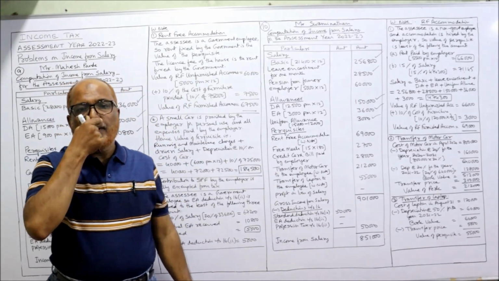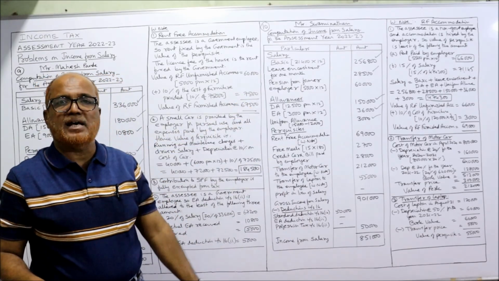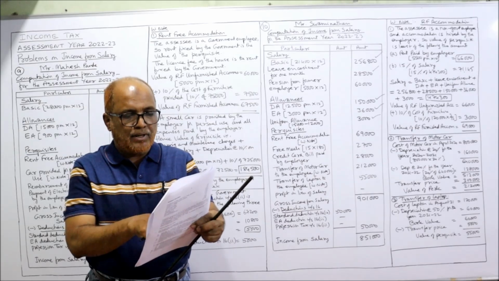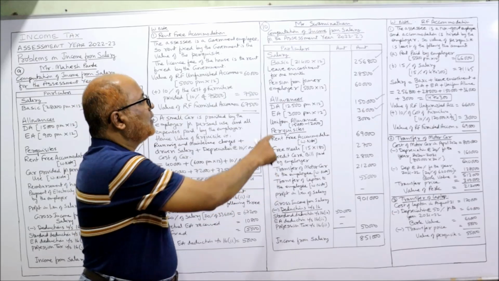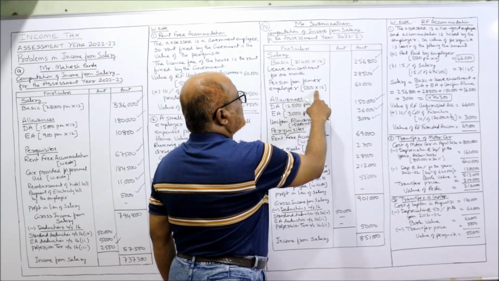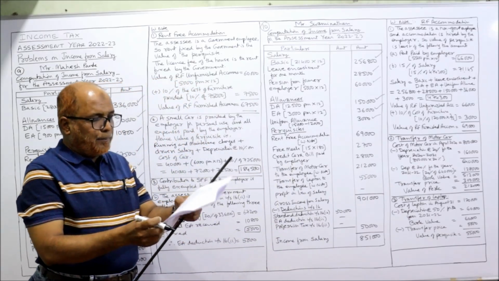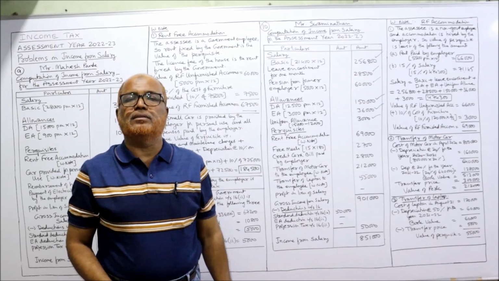Then pension. Pension received is also taxable under the subhead salary. So here pension from former employer 5,000 per month into 12, 60,000. And pension from LIC under annuity plan 600 per month.